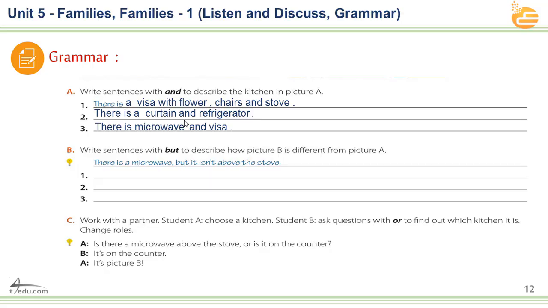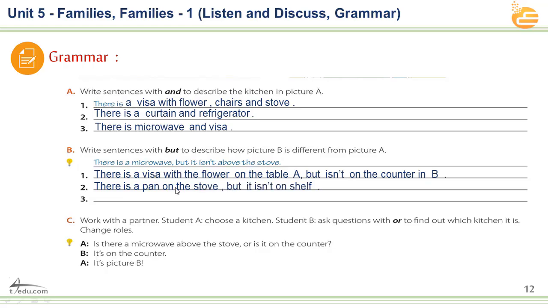B, write sentences with but to describe how picture B is different from picture A. Here we have an example. There is a microwave, but it isn't above the stove. The second sentence: there is a vase with a flower on the table in A, but it isn't on the counter in B. Number two, there is a pan on the stove, but it isn't on the shelf. The third one, there is no curtain in kitchen B, but there is in kitchen A.